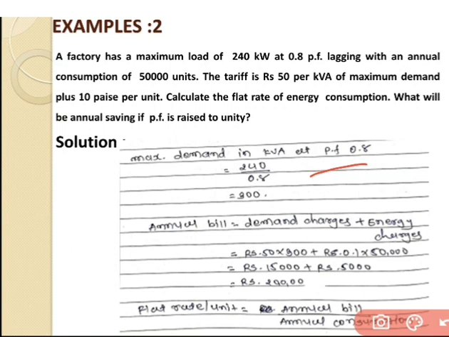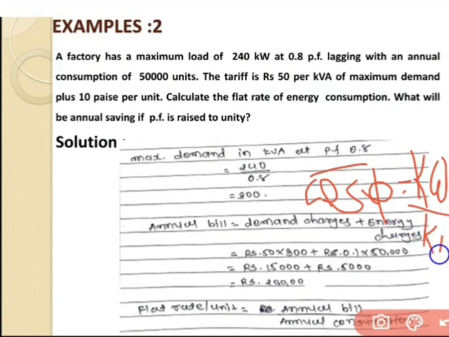We have to calculate the kVA. So kVA is equal to kilowatt upon cos phi. So we can get the answer for the maximum demand, that is equal to 300 kVA.